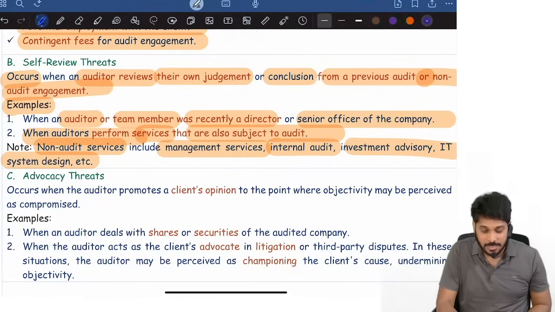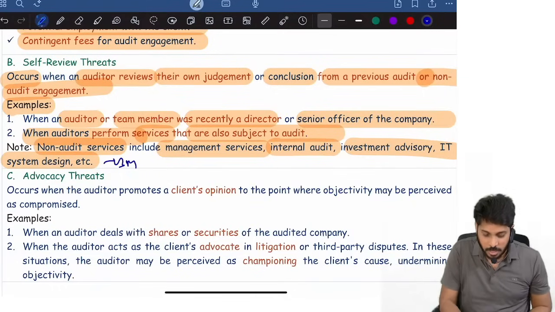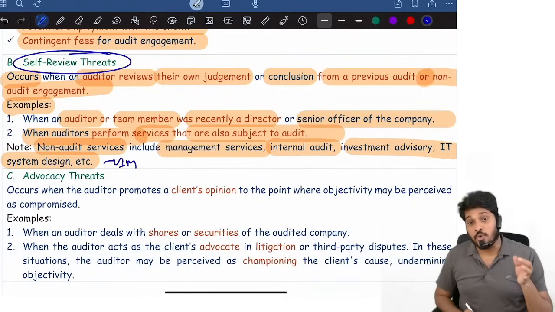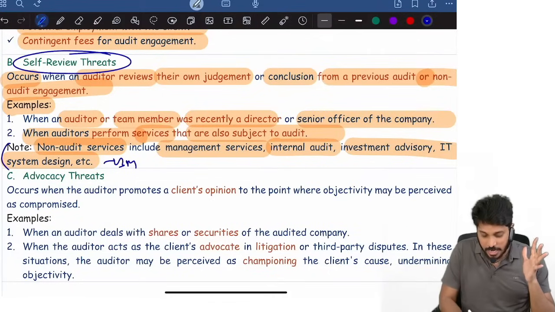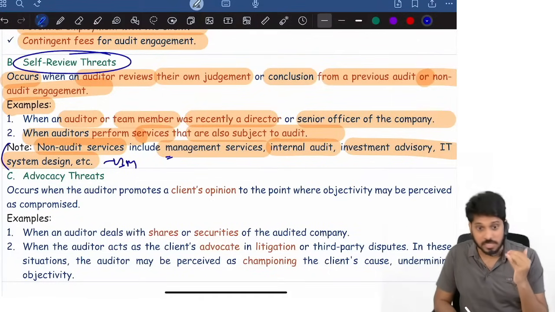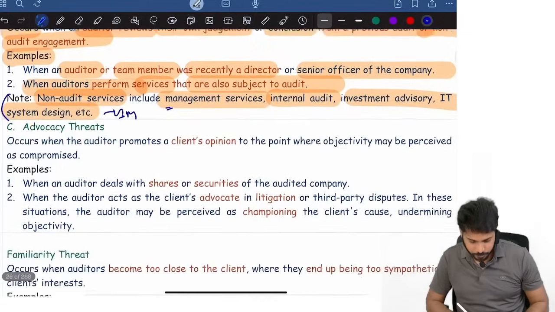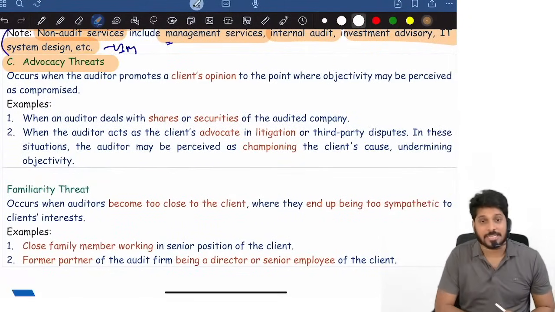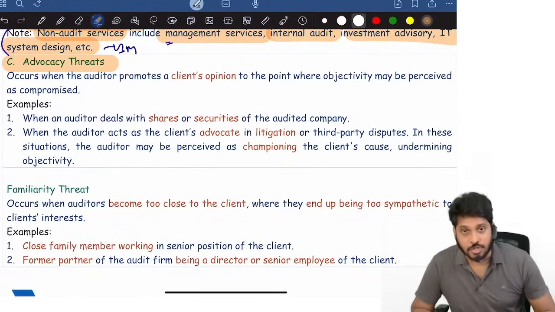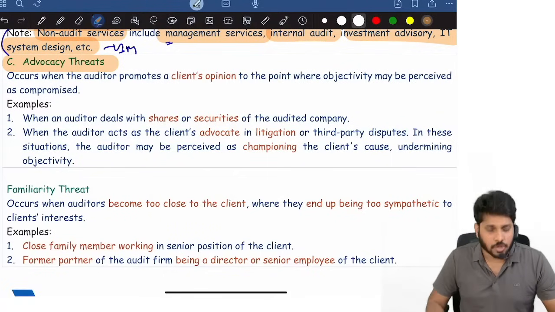Non-audit services means what? Management services, internal audit, investment advisory, IT system design, and all these services are called non-audit services. Sometimes in the exam they may ask you a 3 marks question: write about self-review threat, give a few examples of non-audit services. They'll ask you this as a question, 3 marks. That is also possible, be careful. Next, advocacy threat. I will also tell you about presentation. Don't worry, presentation things I will also tell you.